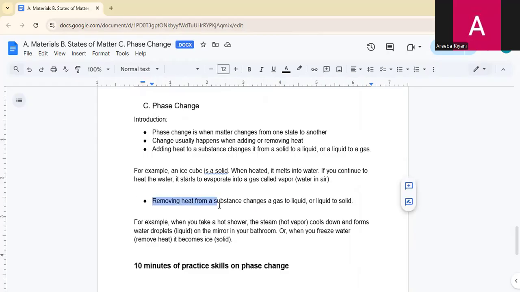Removing heat from a substance changes a gas to a liquid or a liquid to a solid. For example, when you take a hot shower, the steam cools down and forms water droplets on the mirror in your bathroom. Or when you freeze water, it becomes ice. Simply, we can say that changing state of matter is equal to phase change, because when we heat a solid like ice, it changes into liquid. It is changing the state from solid to liquid, and when water is heated, it changes to gas. These are called phase changes, which we can say is a changing state of matter.